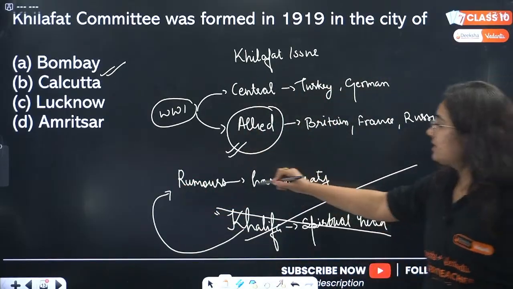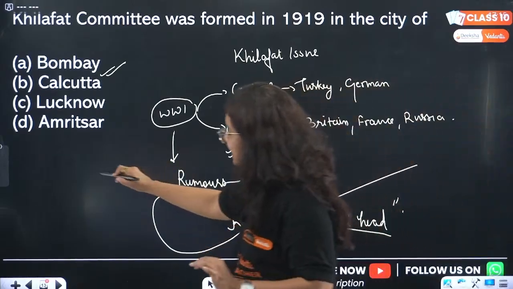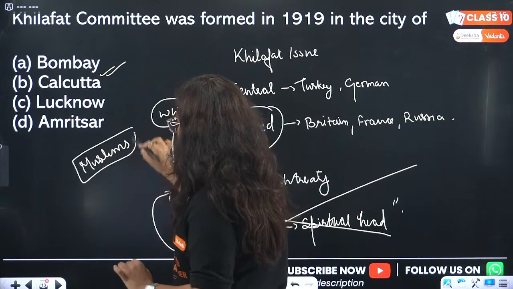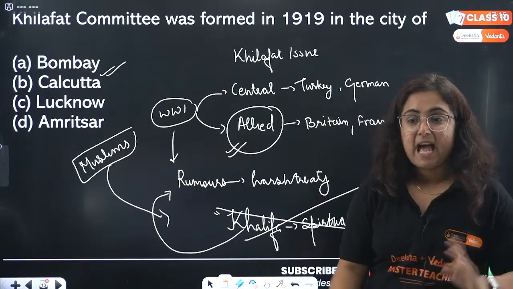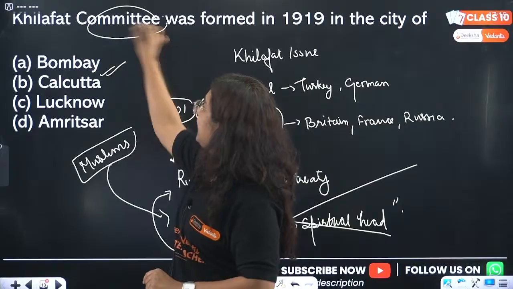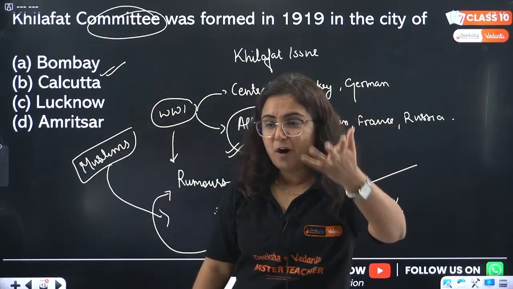Right? And this was the result of the First World War. So now what happened? The Muslims in India get agitated because they also have a deep connection with the spiritual leader, and in response formed a committee, that is the Khilafat Committee. Where? Bombay. Who formed the committee?